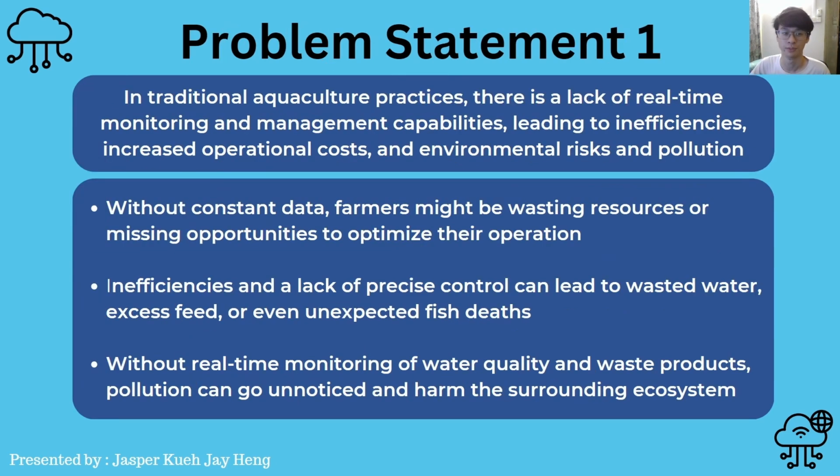So for our first problem statement, in traditional aquaculture, there is a lack of real-time monitoring and management capabilities, leading to inefficiencies, increased operational costs, and environmental risks and pollution. Without the constant data on water quality, fish health, and other factors, farmers might be wasting resources or missing opportunities to optimize their operation, which is inefficient.